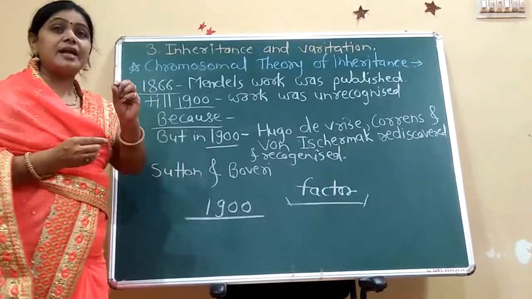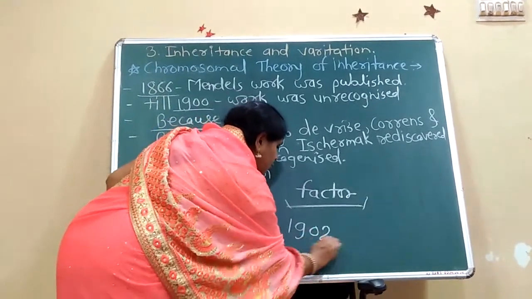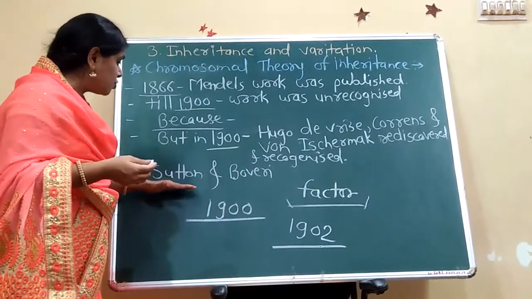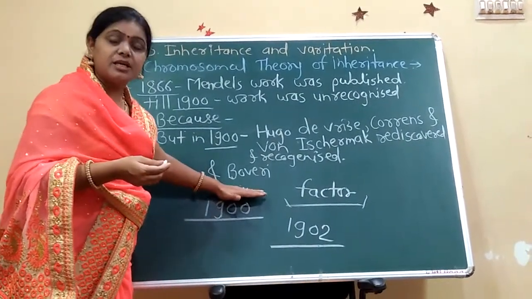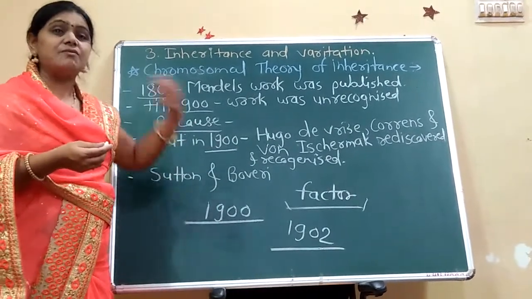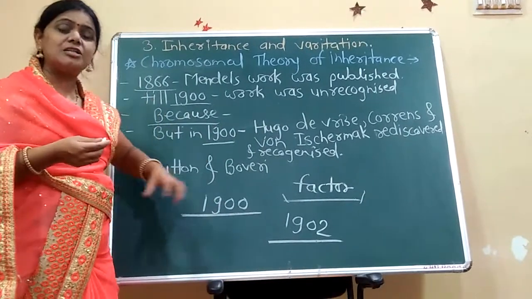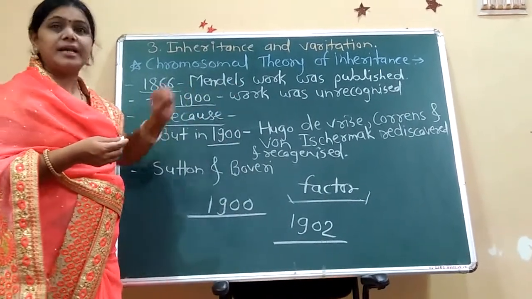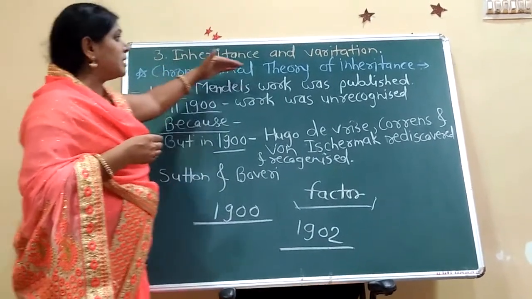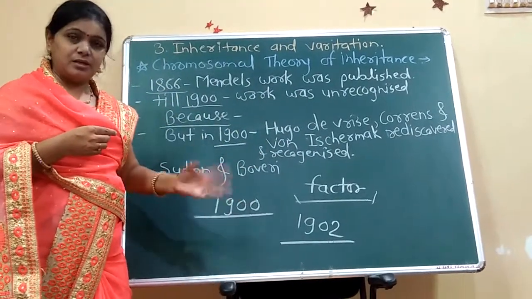And then in 1902, two scientists, Sutton and Boveri, also studied the Mendelian work, and they put forth the chromosomal theory of inheritance depending on the Mendelian work.